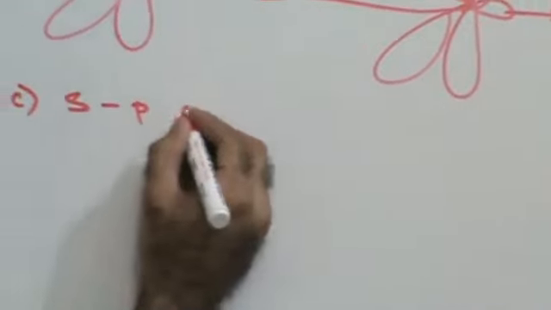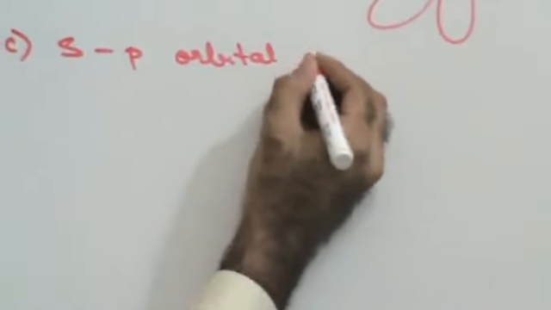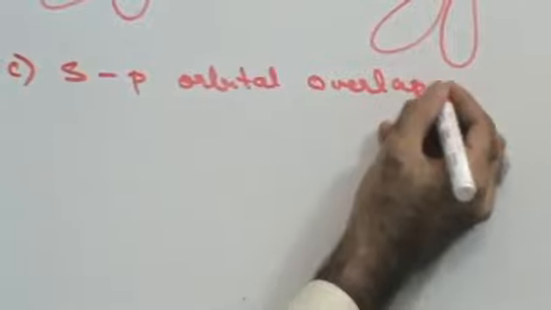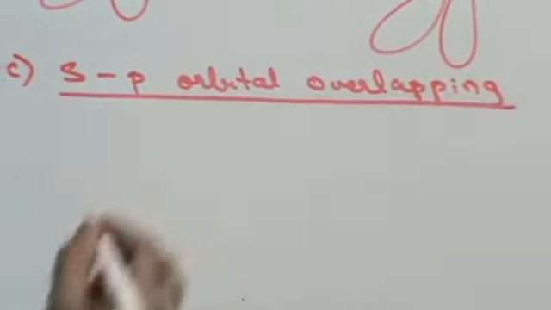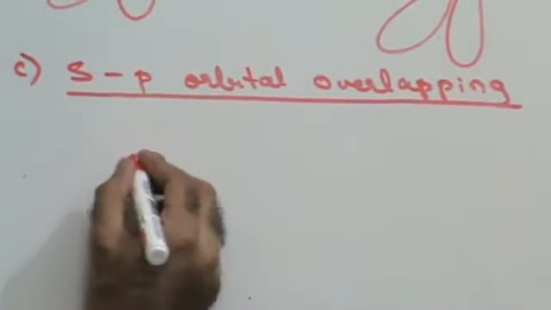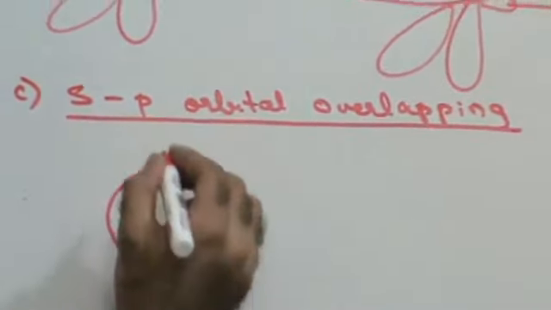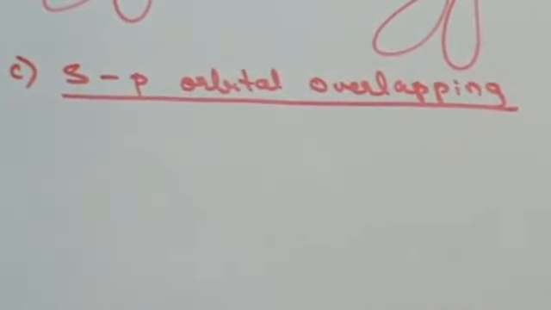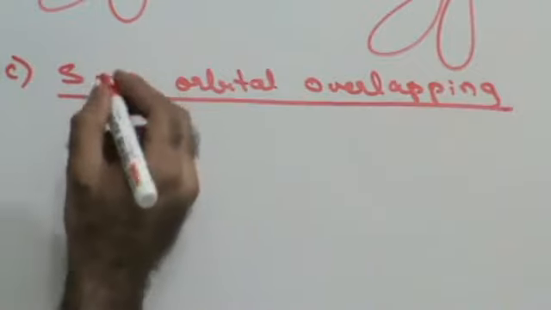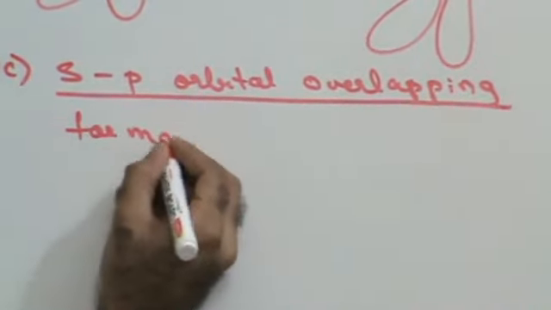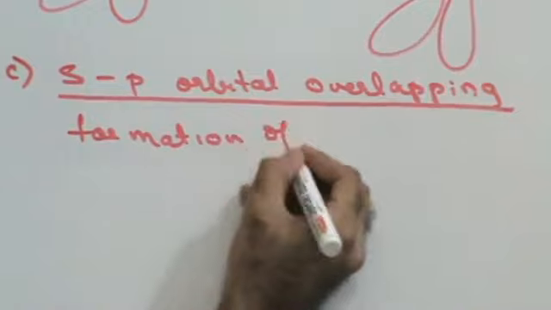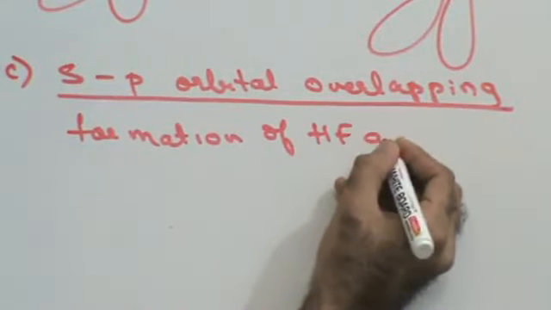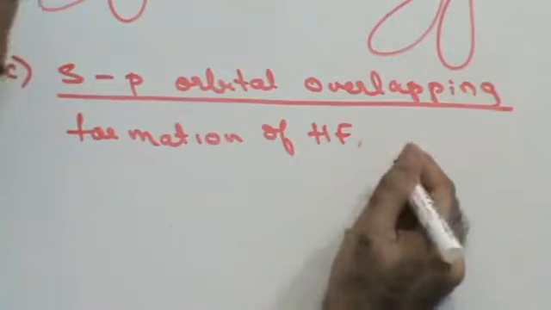Next, let us see the next type of overlapping. The next type of overlapping you have is sp orbital overlapping, where you have an s orbital. Let's explain this to you with the formation of the hydrogen fluoride molecule.